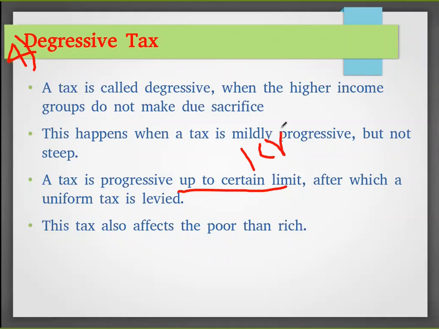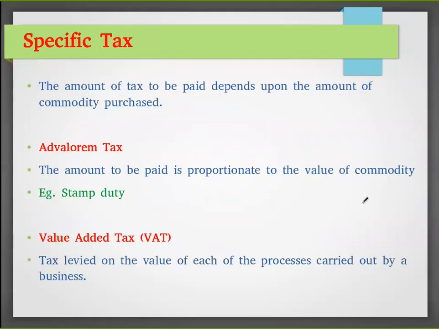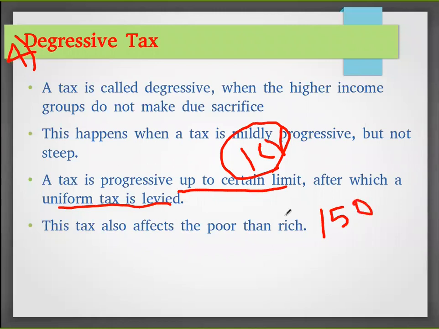After that, whatever crores of rupees you are earning, a uniform tax will be levied. So the person who is earning 1 crore will be affected, while the person who is earning 100 or 150 crore will enjoy the benefits. So this also affects the poor people more than the rich.